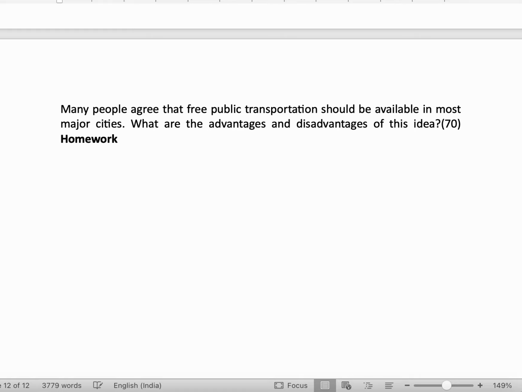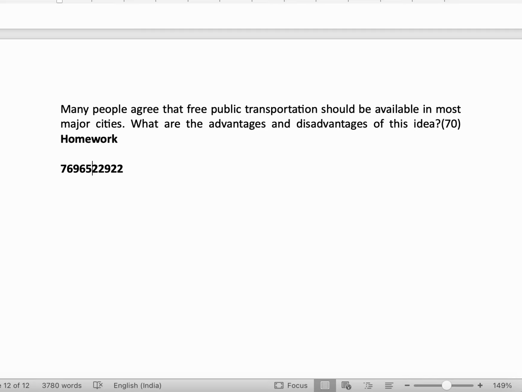And you have to mention that you have gone through the essays, and then you have attempted the homework. Please don't attempt the homework without reading all these essays, because you'll know how to attempt the advantages disadvantages essay. Now this essay is, free public transportation should be available in most major cities all the time.